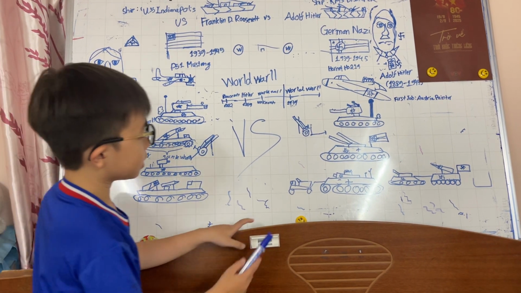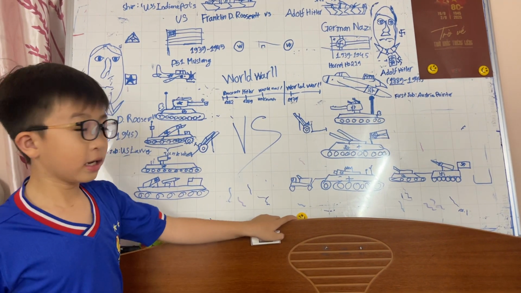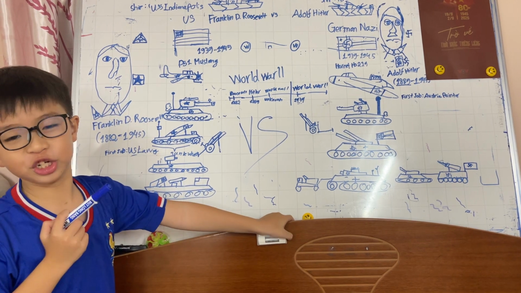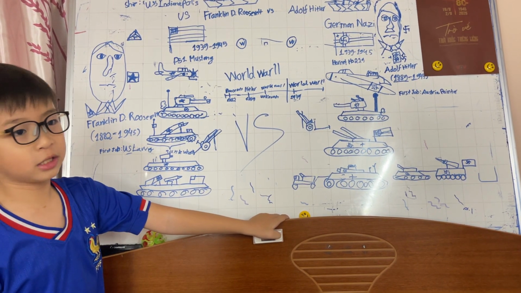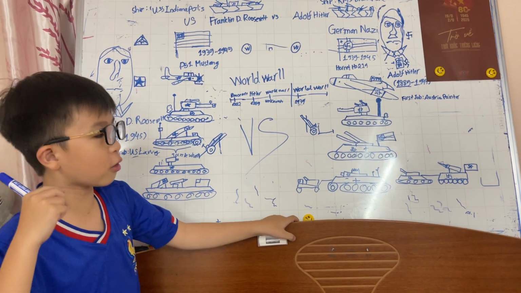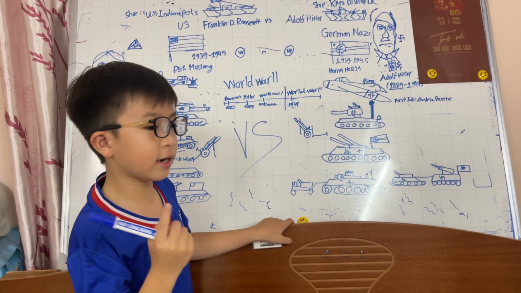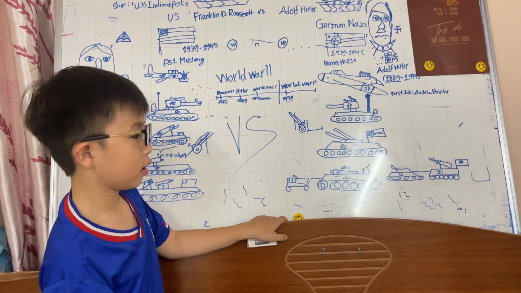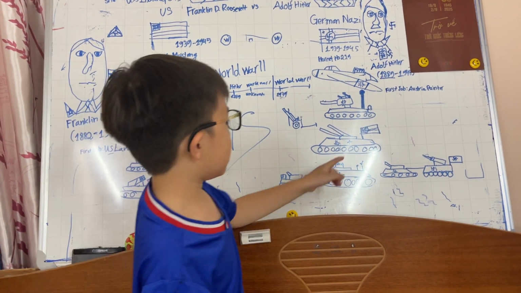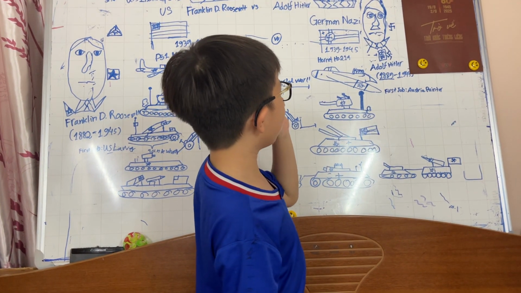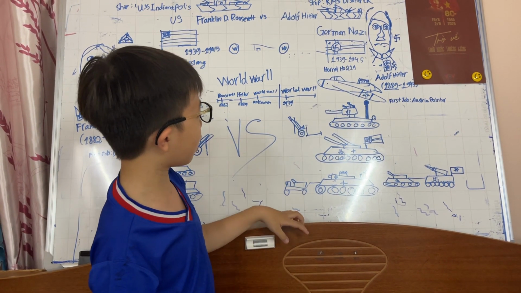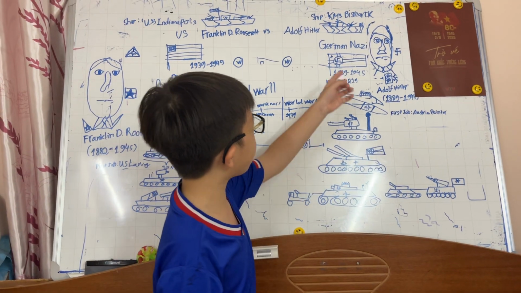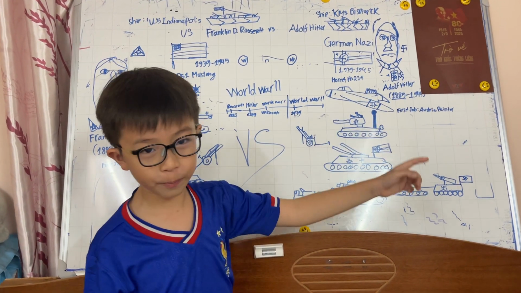Next is the double-decker tank. This is not actually a tank, it's just a cannon, but it looks like a tank and it has 2 cannons. 2 big cannons, not one big cannon and one small cannon. So we have the Nazi flag. I think you may look at this flag and say, hey, this is an old flag, why did you draw it? But we are talking about German Nazis, so we need to put the right flag.